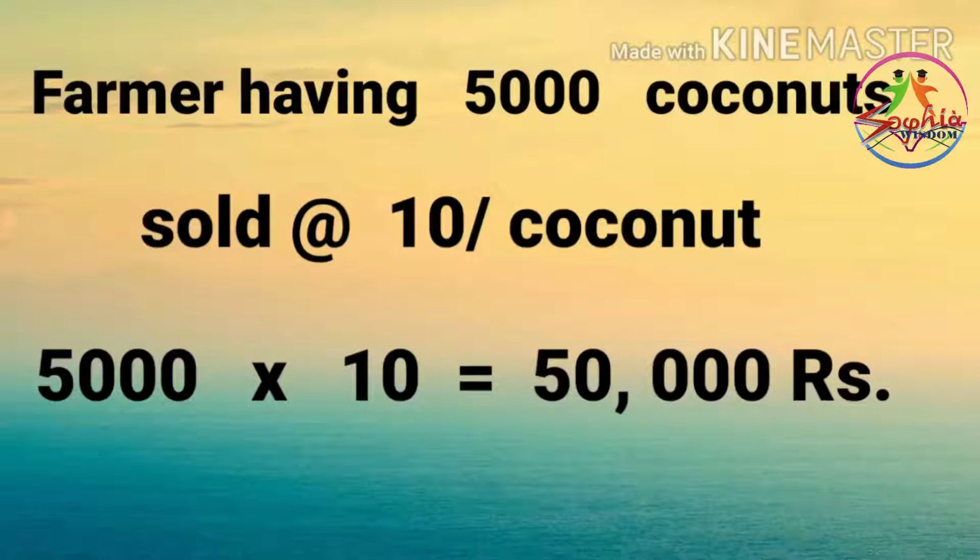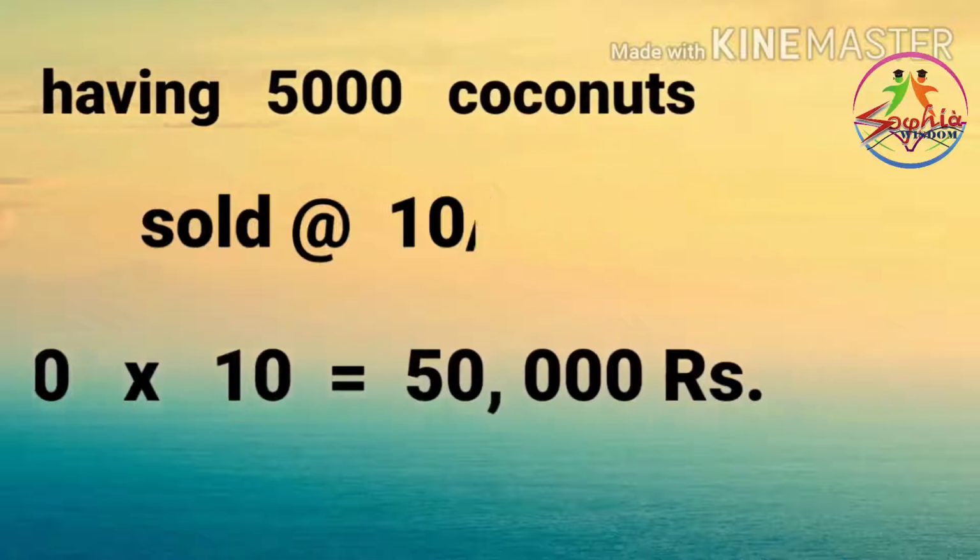The farmer earned 50,000 rupees by selling 5,000 coconuts. This is just an example we said. We are actually not producing 10,000 kg paddy or 5,000 coconuts.